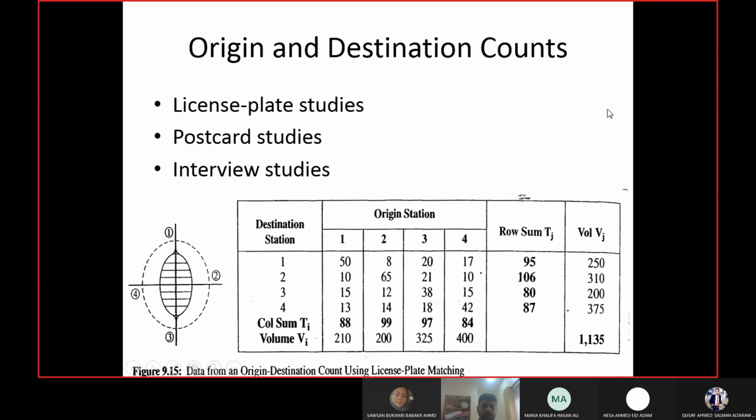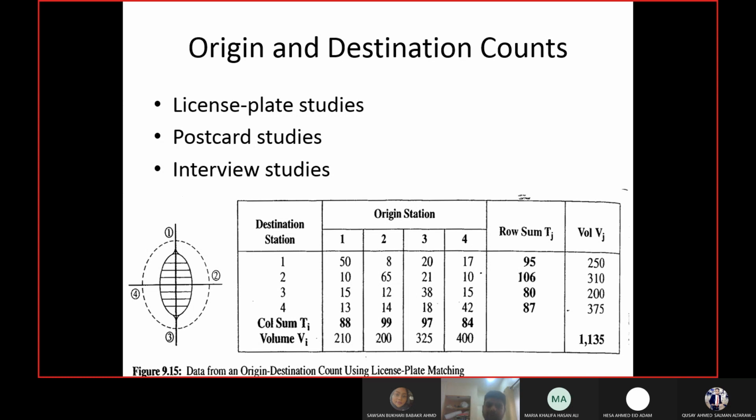License plate, postcard, interview studies. Now, irrespective of which method you would use, in the end you get a sample of the values. You are getting the sample of the values. You are not getting the actual number of people going from one area to the other.